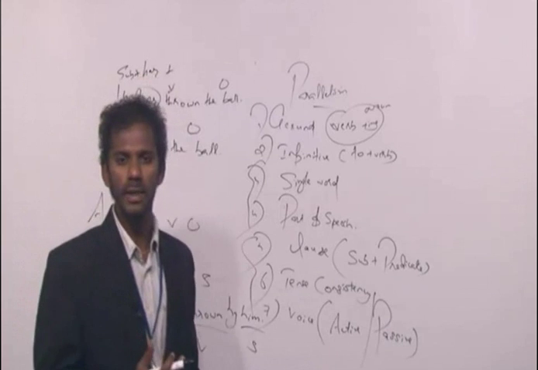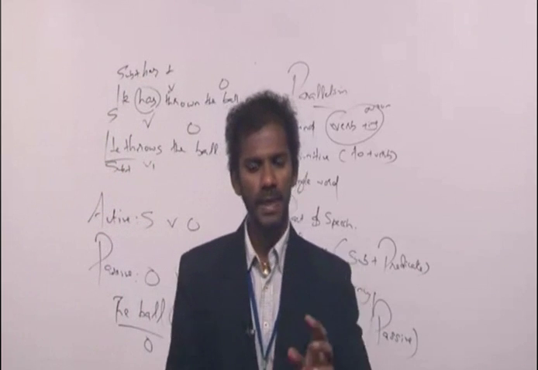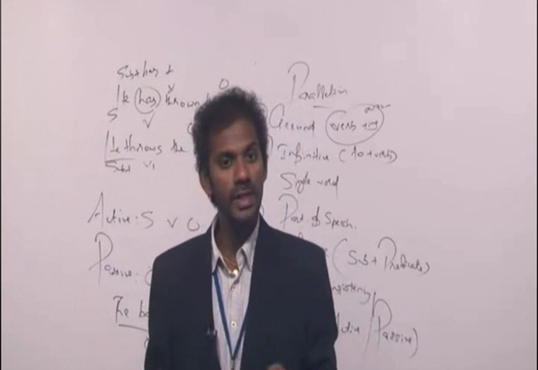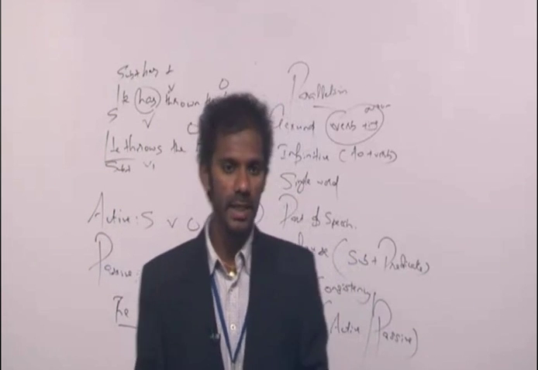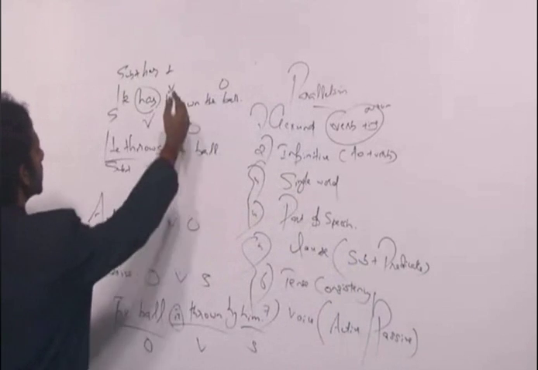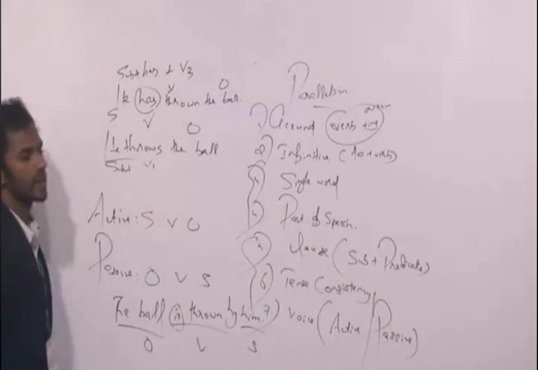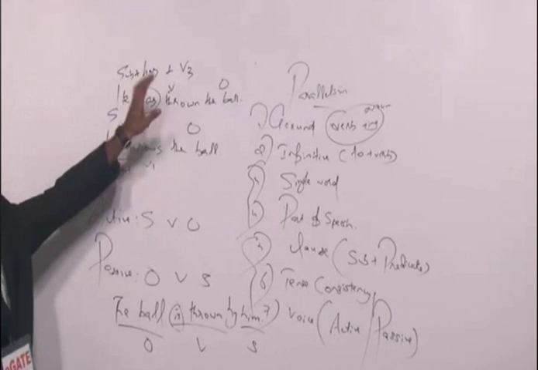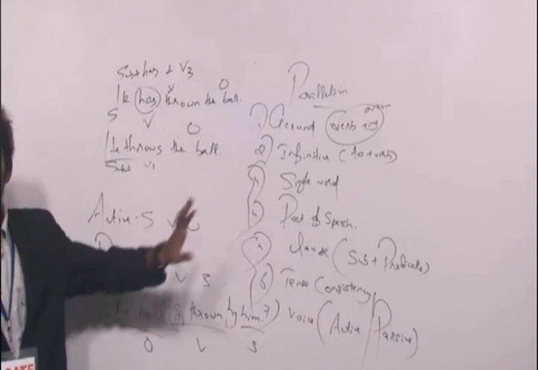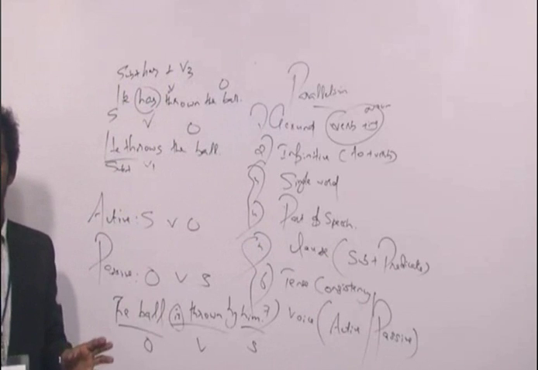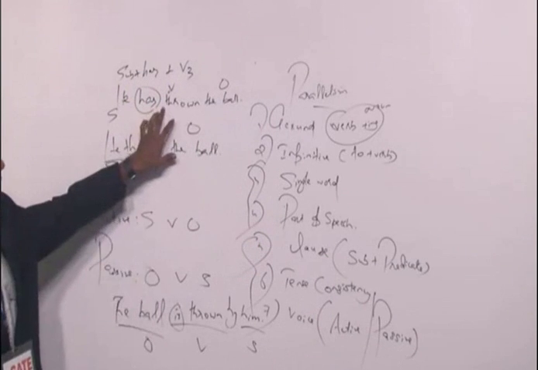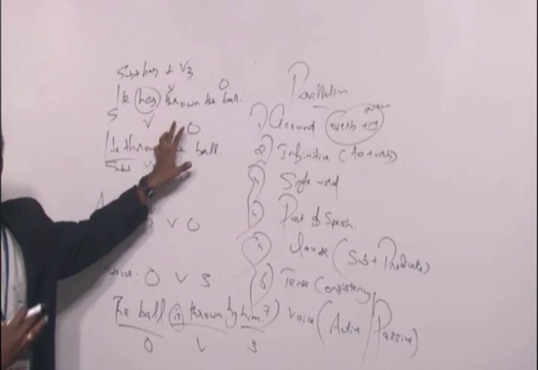Thrown is V1 or V2 or V3? Throw is V1, threw is V2, thrown is V3. So this sentence is in the order subject plus has plus V3. And subject plus has plus V3 is the rule of which category? Present perfect. So this sentence is in the present perfect tense and it is in the active voice.